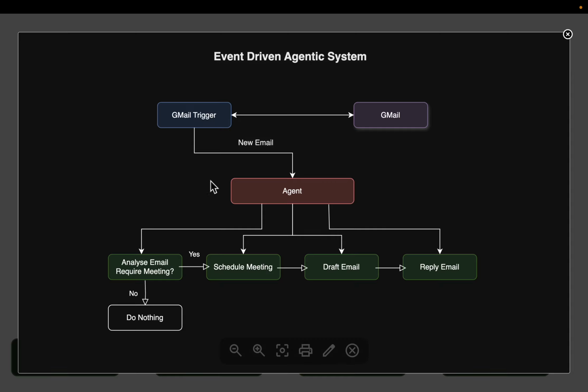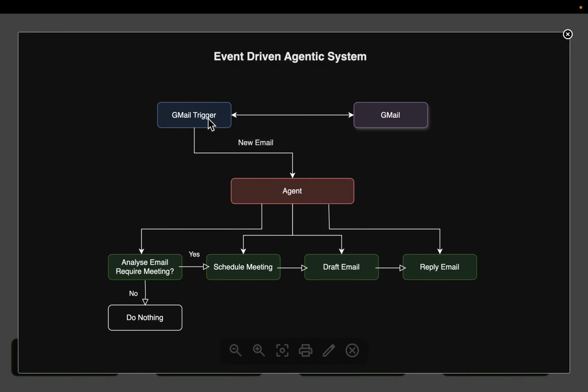Now let's take a very simple example of Gmail. So here we have Gmail, and then here we have a trigger which can trigger an AI agent. Now this trigger will monitor our Gmail for any new emails. As soon as we receive a new email, this trigger will invoke the AI agent with the email information. Now, once this agent is triggered, whatever tasks we assign to this agent get executed.